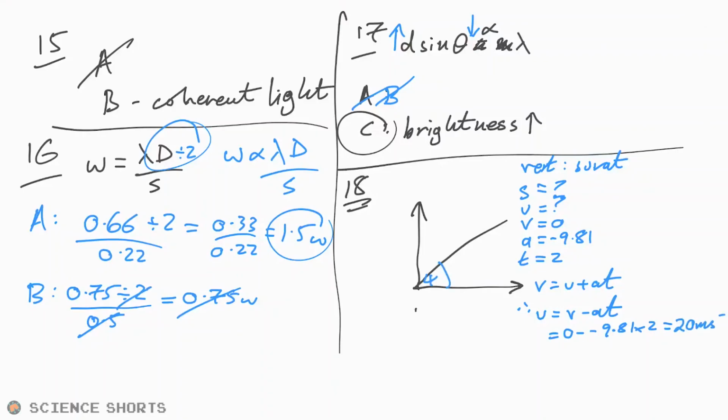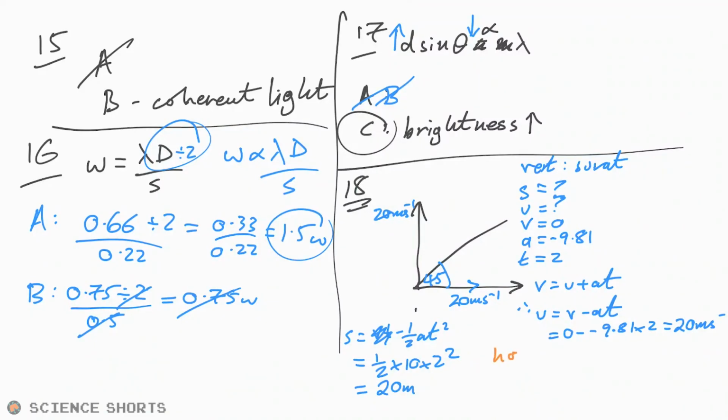If it's 45 degrees, then if it's going 20 meters per second upwards, then that means it has to be going 20 meters per second sideways too. So we can know the horizontal distance. We'll deal with that in a second. First of all, we need to know the vertical distance. So S equals UT plus half AT squared, or we can go VT minus half AT squared. And so that's going to be half times 10 times 2 squared. In other words, it's going to be 5 times 4, so that ends up being 20 meters, funnily enough. Nice numbers going on here.